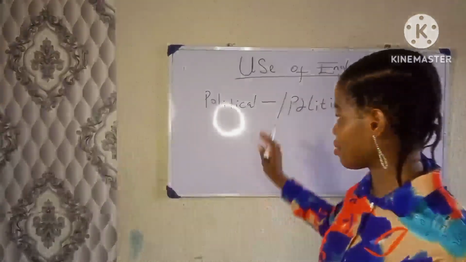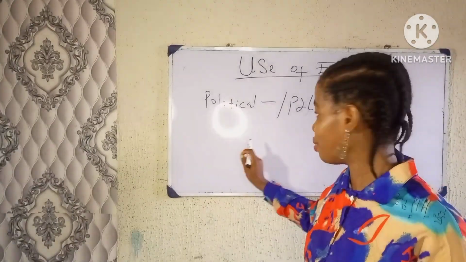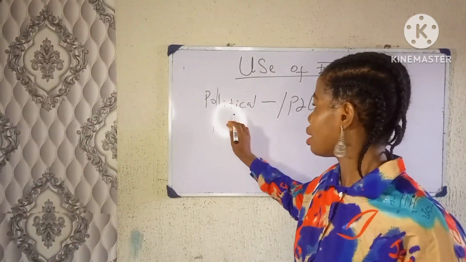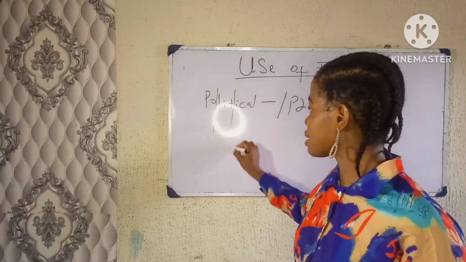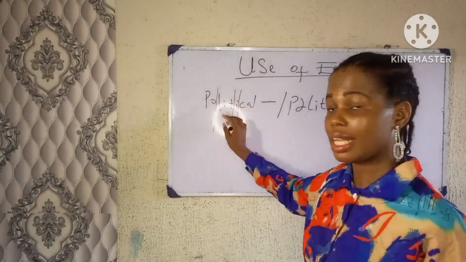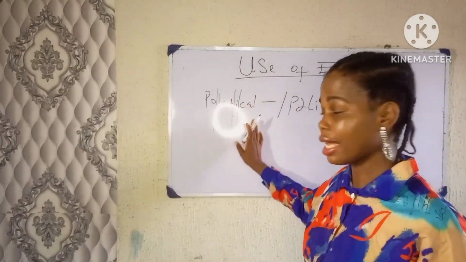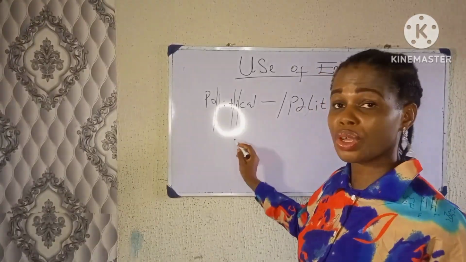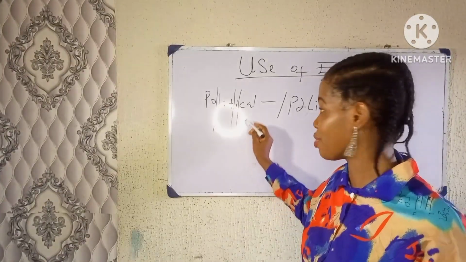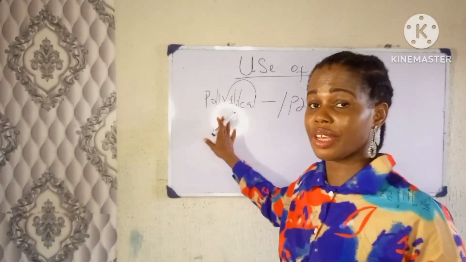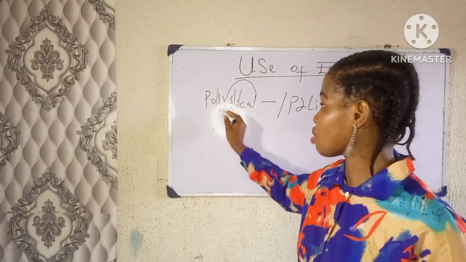This word has four syllables: po, li, ti, cal. Four levels. Now the stress is going to be on the third level from the end, and the third level from the end is this. So the stress is here.